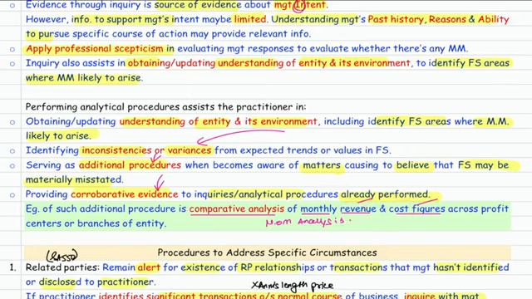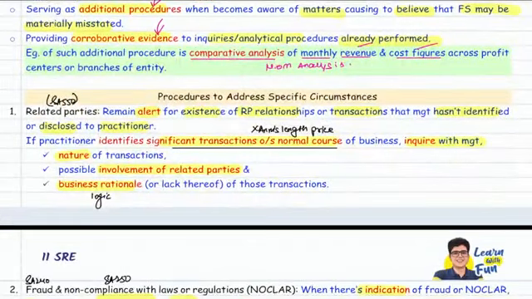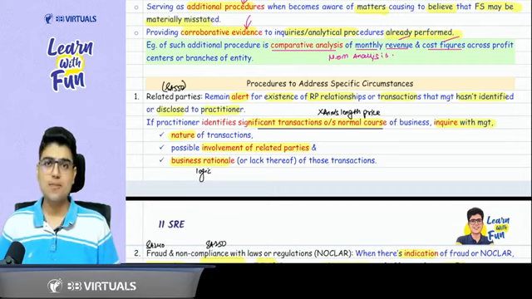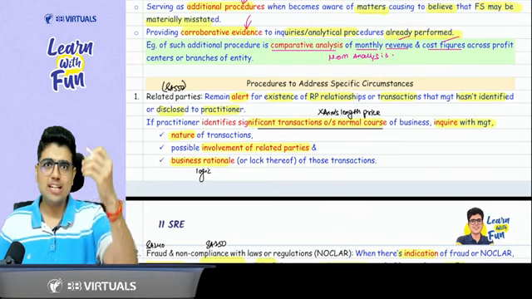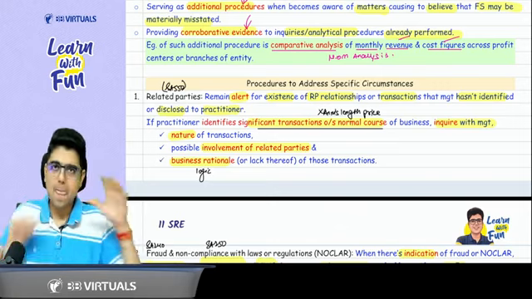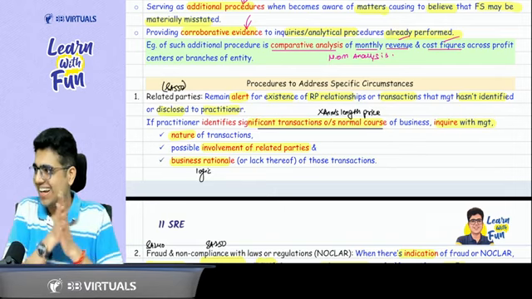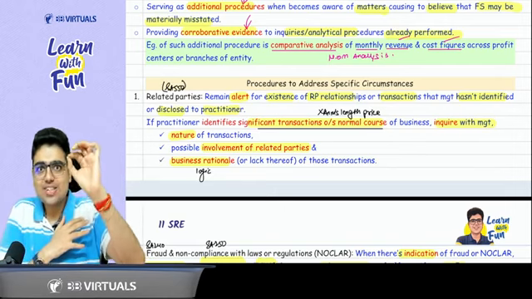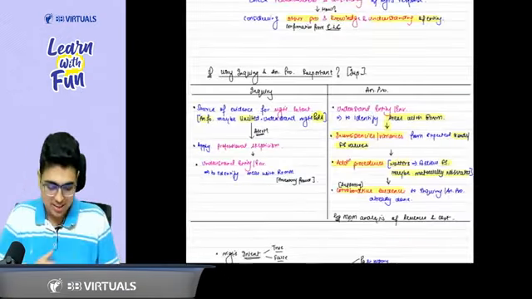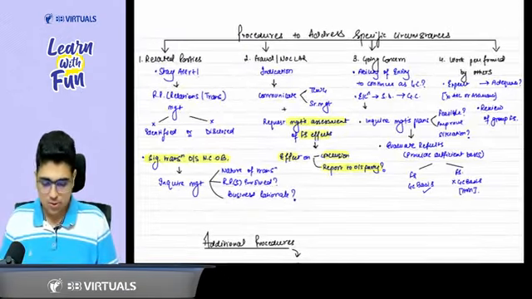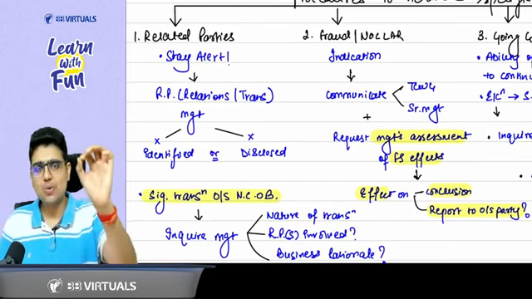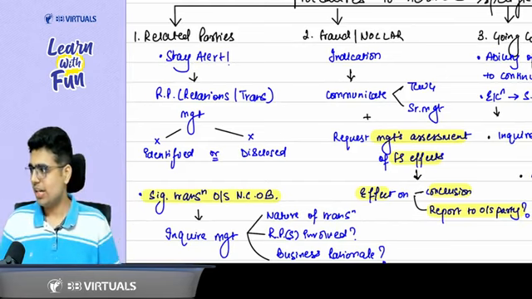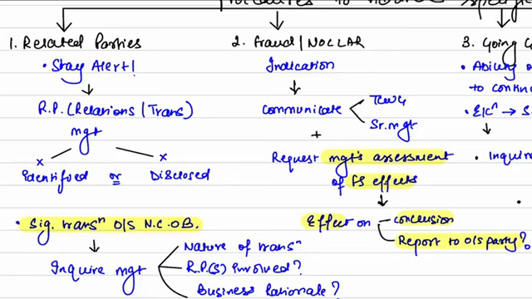Okay, sir? Now we move to the next topic, procedures to address specific circumstance. Tell me one thing. In this topic, did we discuss anything new or was it a revision of the standards on auditing? Just a revision of standards on auditing. So this topic we are going to quickly revise from the chart. I think this should be enough. And then we will do a quiz question on this topic. Everyone please focus on the chart.